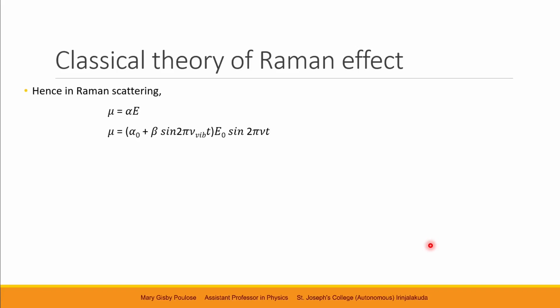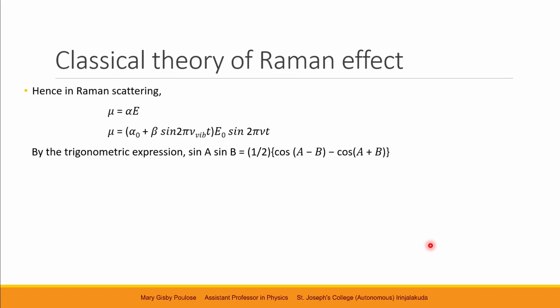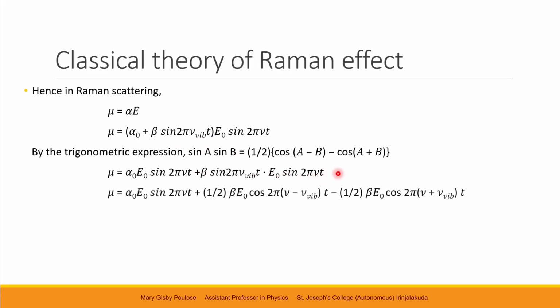Now here we see a product of the form sine A sine B. By the trigonometric expression, sine A sine B is equal to half of cos A minus B minus cos A plus B. We rewrite this as mu equals the first term alpha naught E naught sine 2 pi nu t, plus half of beta E naught cos 2 pi (nu minus nu vibe) t, minus half of beta E naught cos 2 pi (nu plus nu vibe) t.